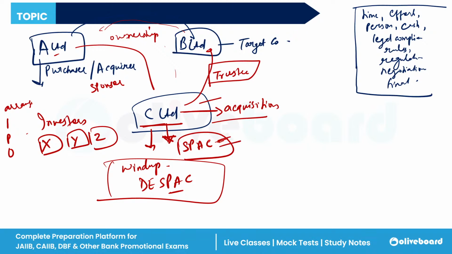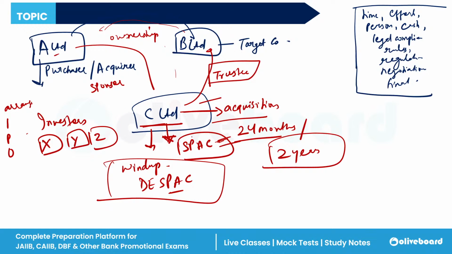All these functions, finding the target company, then doing the acquisition, transferring the ownership to A Limited, and after that the process of de-SPAC, will take approximately 24 months. If within 24 months, or within 2 years, this process is not completed, then the SPAC companies have to return the money to the investors. They have to refund the money to the investors.